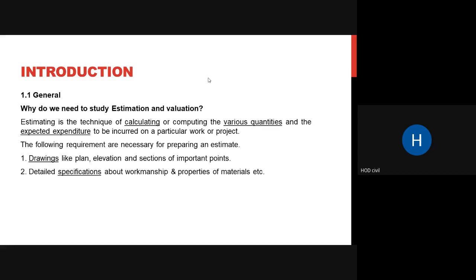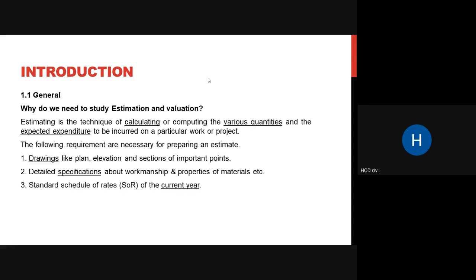Second is the specification you need, of how the work has to be done, what is the workmanship, the properties of the material. That is all covered in your specifications. You specify what type of material you use, what is the property of that material, what is the quality of work that is going to happen. So that is the second thing that is required. After drawings, you need specifications.